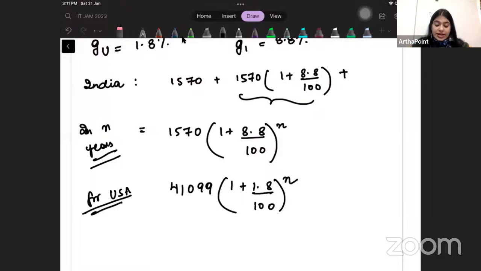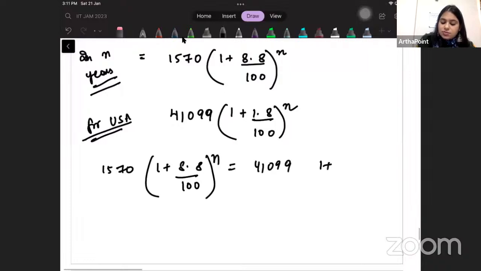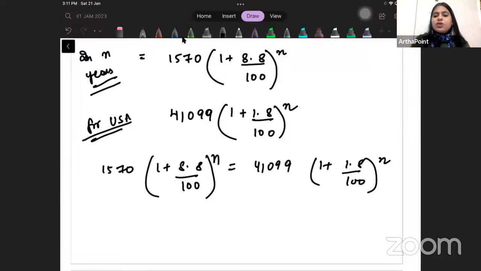I want to find that n such that I get equal amount. The total GDP that I have for India becomes equal to the GDP of USA. So I just have to equate the two. 1570 times (1 plus 8.8 upon 100) to the power n becomes equal to this. Just take log on both sides. So let's just simplify. Maybe you can just divide 41099 by 1570. And here you will be left with 26.17.